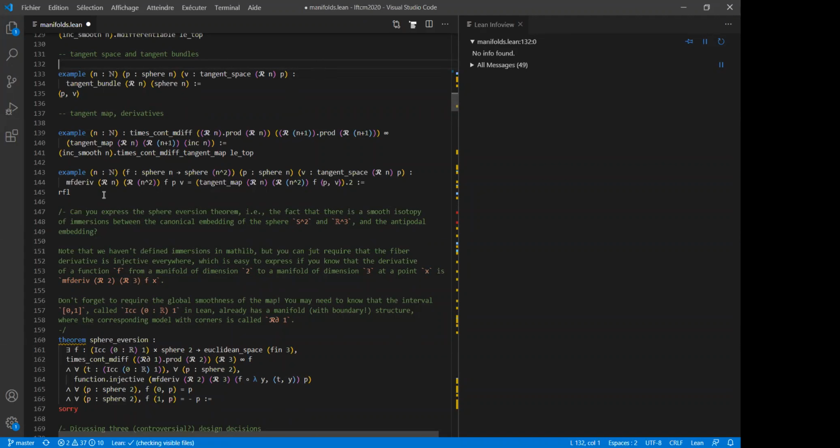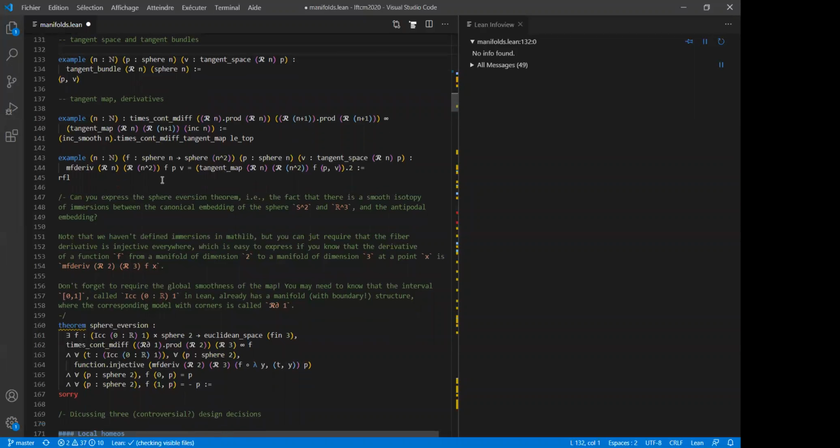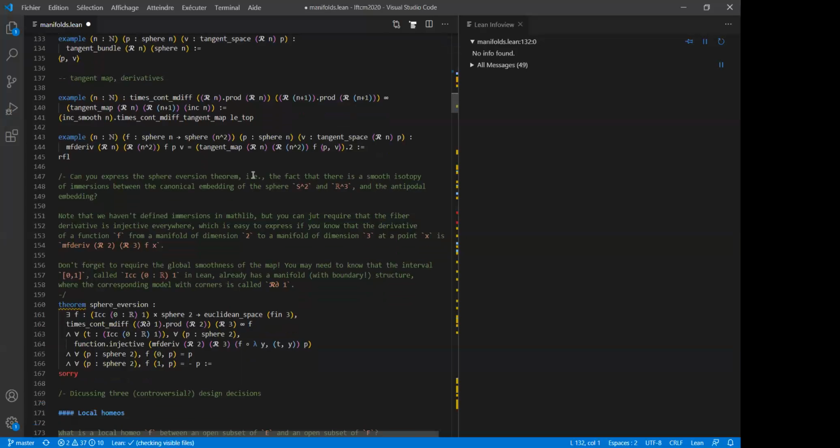So you can work like you would like to work when you write mathematics, either looking at pairs in the tangent bundle or at a vector in the tangent space and applying the map. And so you don't even need to assume that f is smooth or whatever. No, because if it's not smooth, the derivative will just be 0, and the tangent map at this point will also be 0, and it will be the same. You need to give a meaning to everything, even when it doesn't have a well-defined meaning. So you choose some junk value, and the junk value for a non-differentiable map is that the derivative should be 0. It's a choice. If you prefer 37, why not?